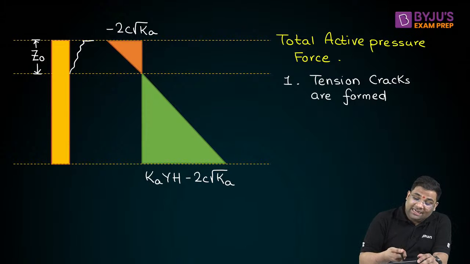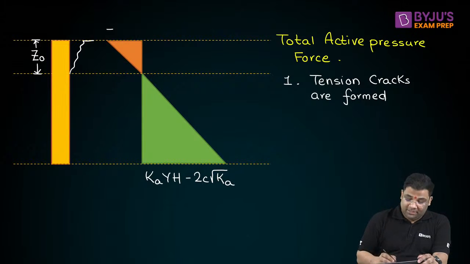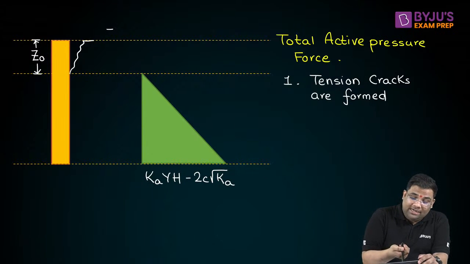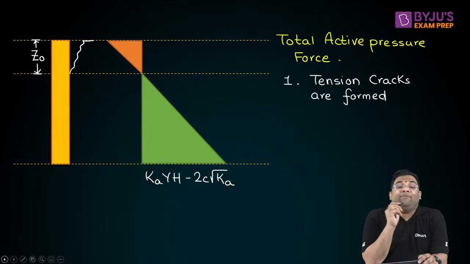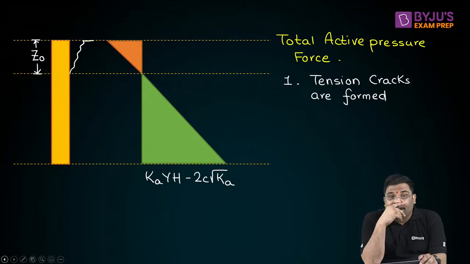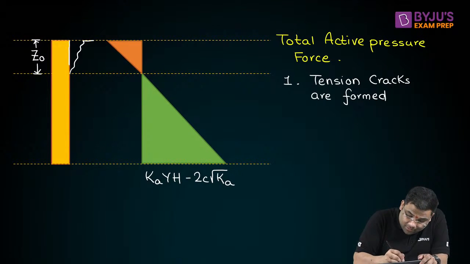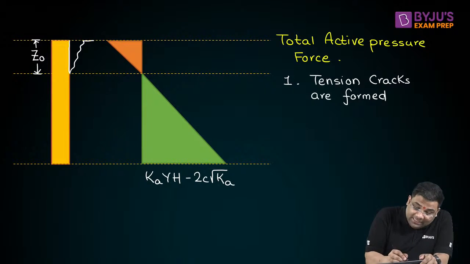So in that case, this top distribution will vanish. Everybody understood? I'll repeat that if we have the formation of tension cracks, then this part of your retaining wall is not in contact with the backfill here.